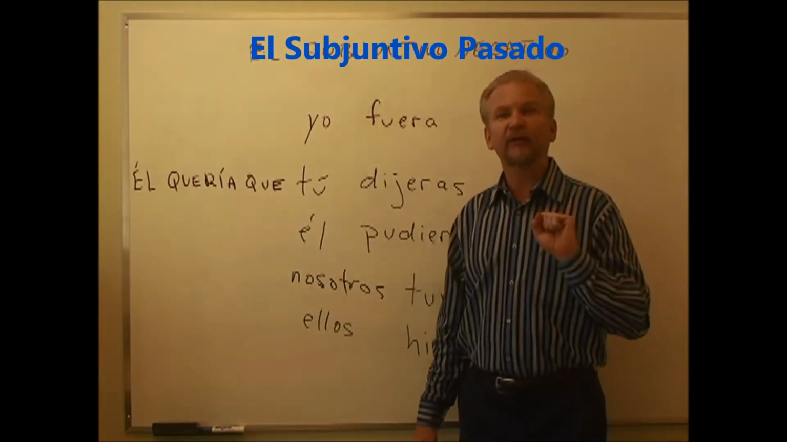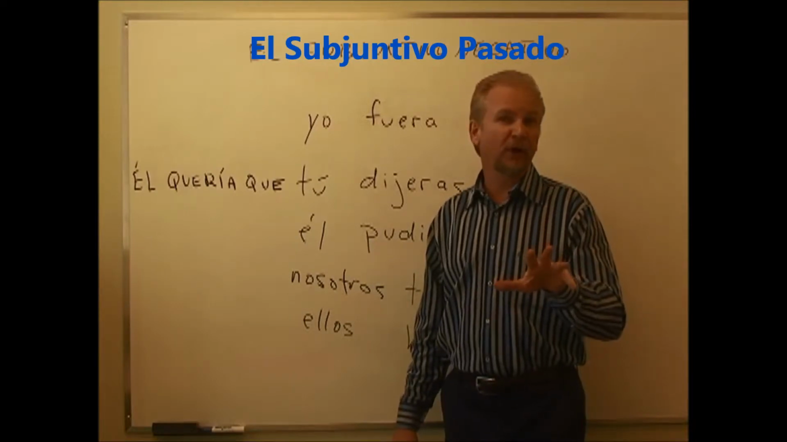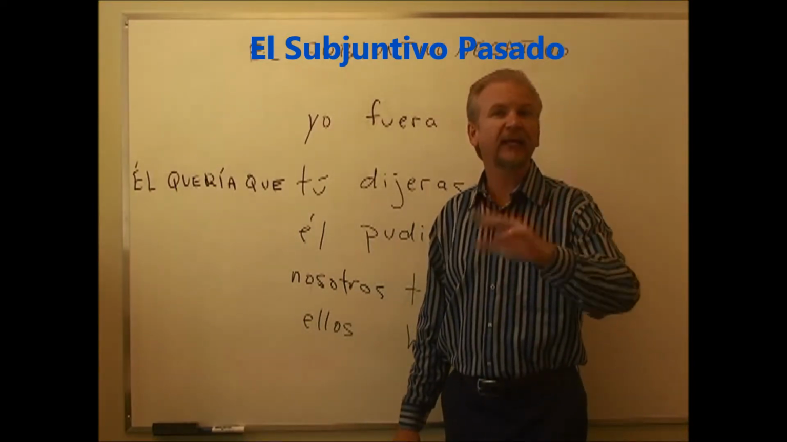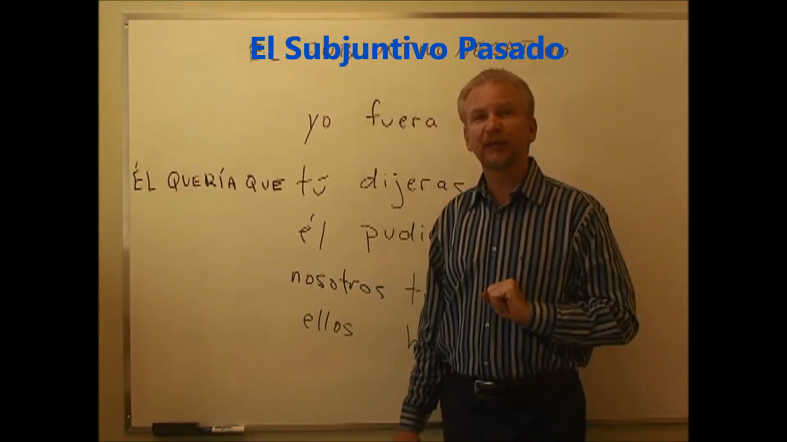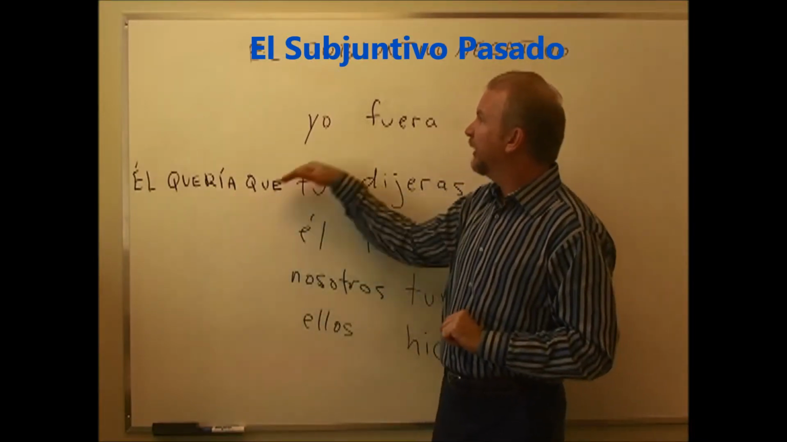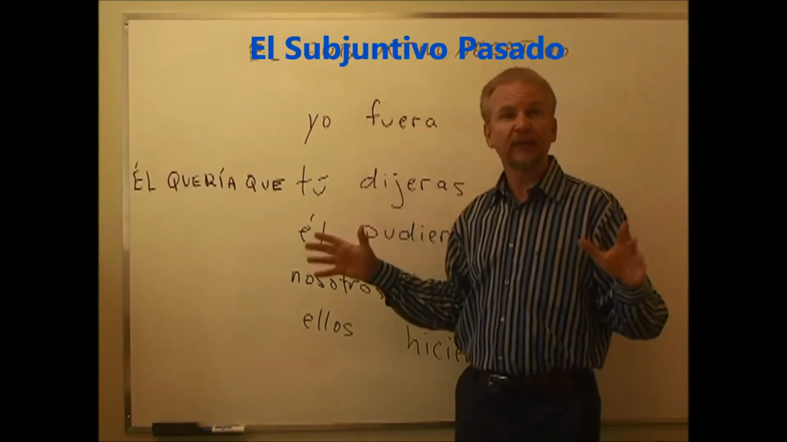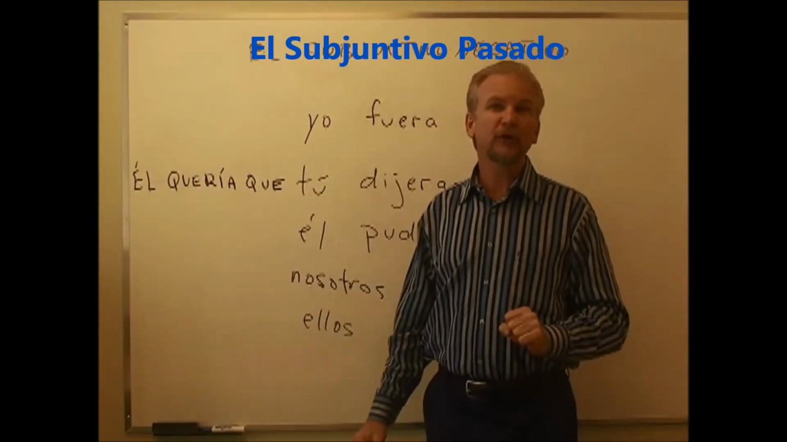The other thing is, ser, in the present is sea. Él quiere que yo sea. He wants me to be. It's fuera in the past. Él quería que yo fuera un buen estudiante. He wanted me to be a good student. Now we have dijeras. Él quería que tú dijeras.